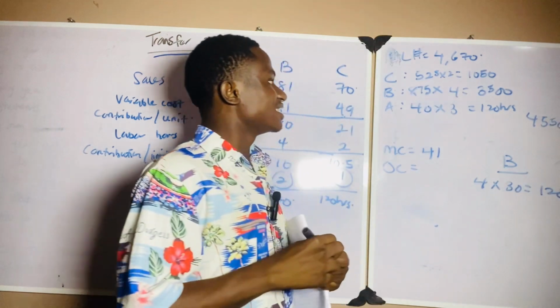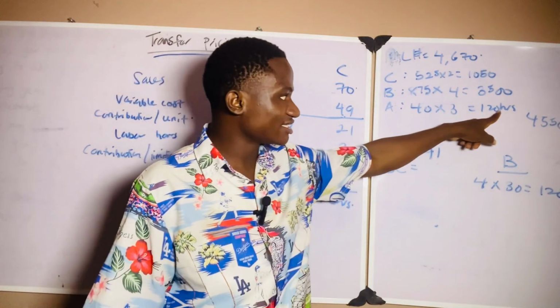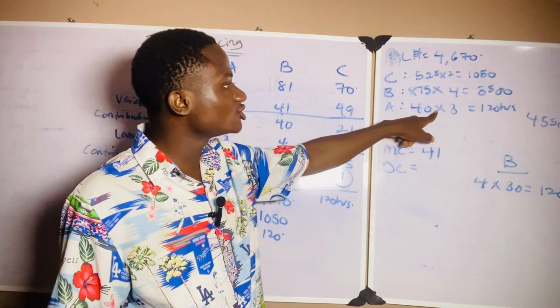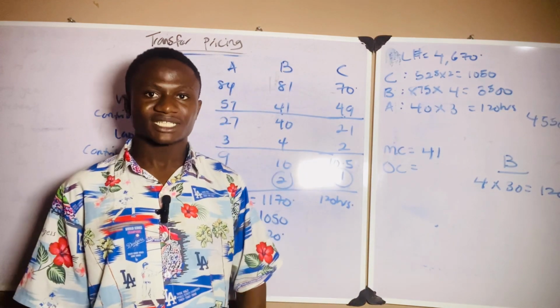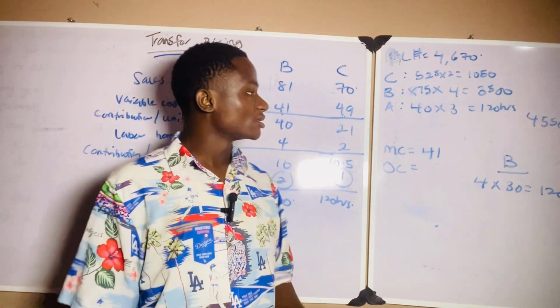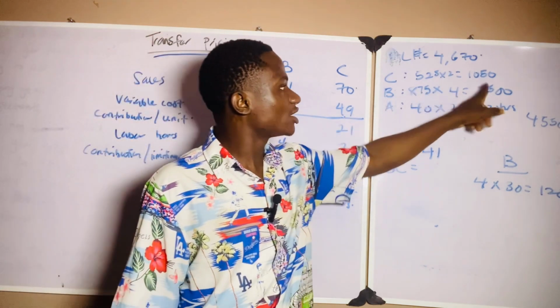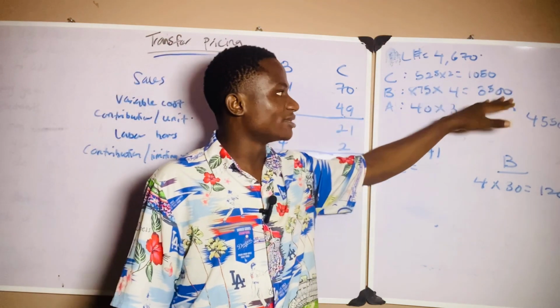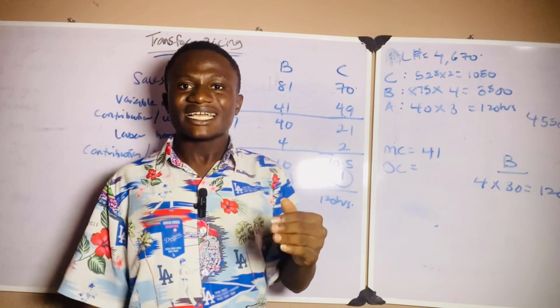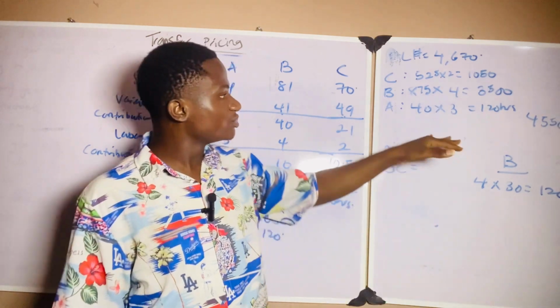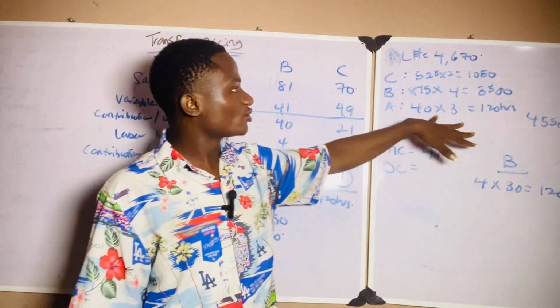That is exactly the same hours that would be required for us to produce 40 units of A. Now listen very well. We have met our external demand, and without any internal transfer, we would only be able to produce extra 40 units of A.